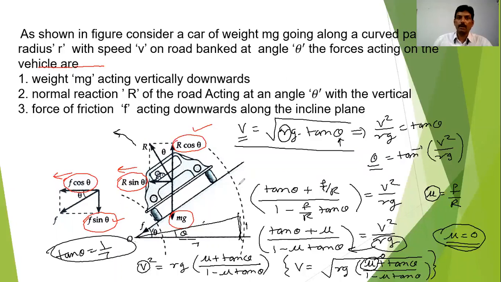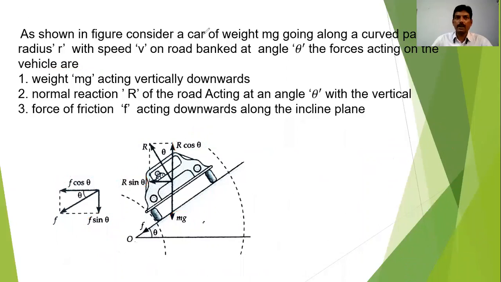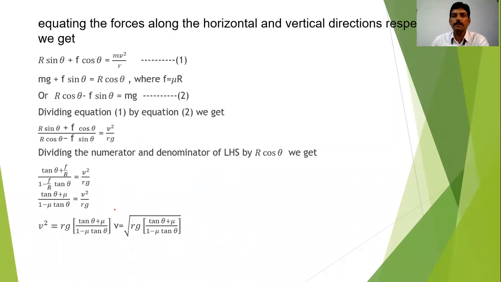So I hope from all this derivation, from this particular diagram, when the car is moving on a banked road in a circular track, we got the relation that V is equal to square root of RG tan theta. The same thing we have derived in this particular slide also, just whatever I explained by solving each and every step.